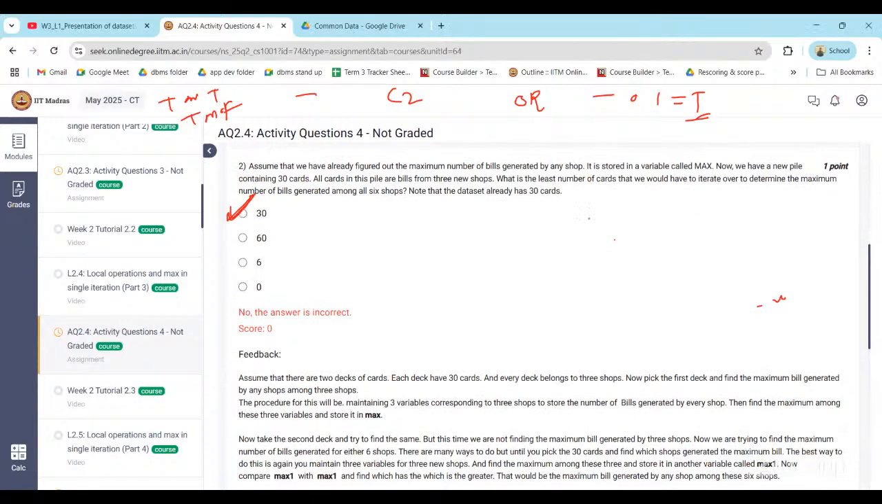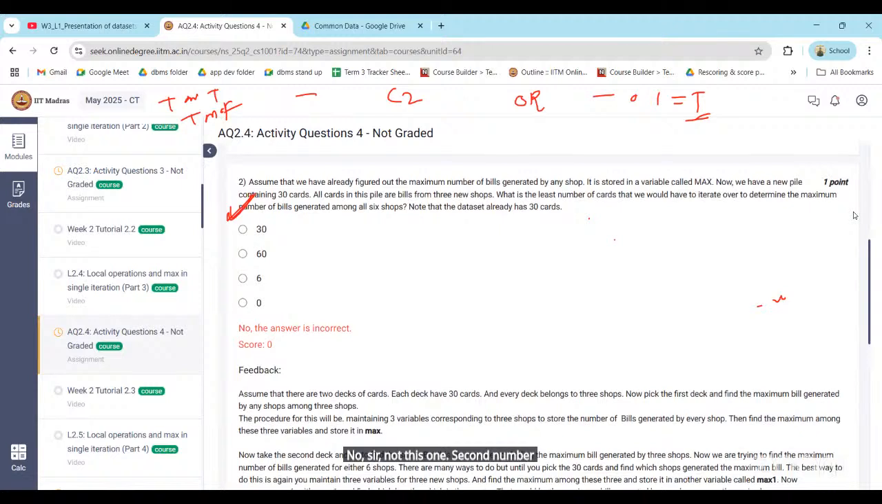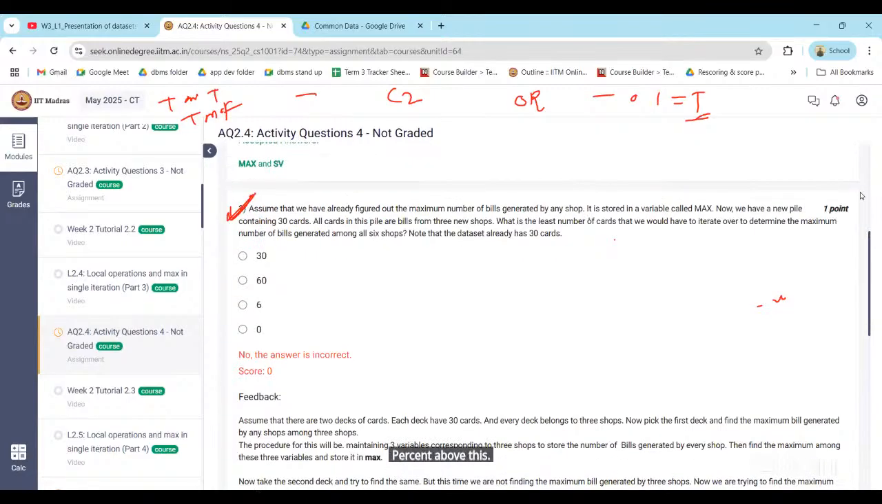No, sir, not this one. Second number question. Yeah, this second question only now. Is this clear? Question above this. Okay, wait. I'm talking about this question number 2. Is this clear? Yes, sir. Yes. Okay. Sir, please repeat it again.